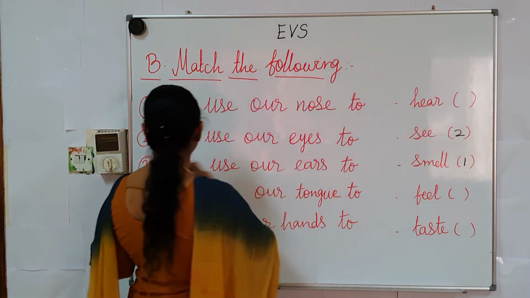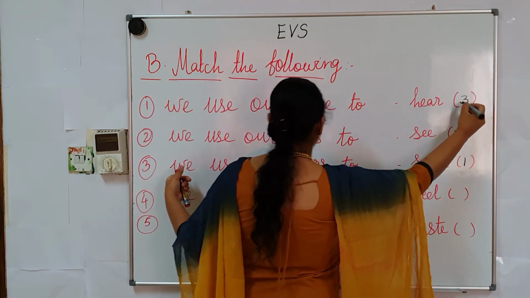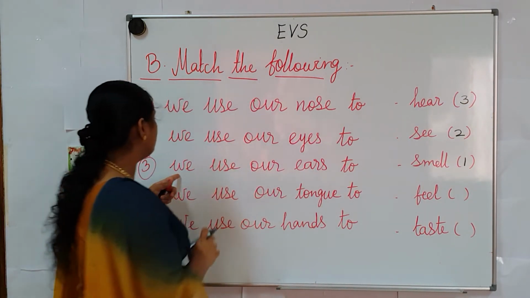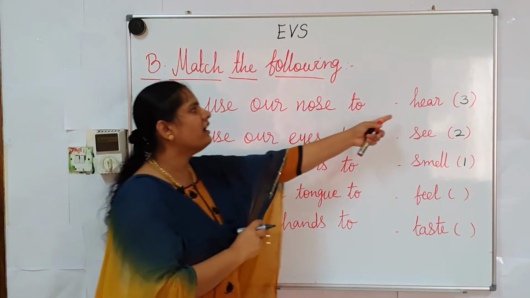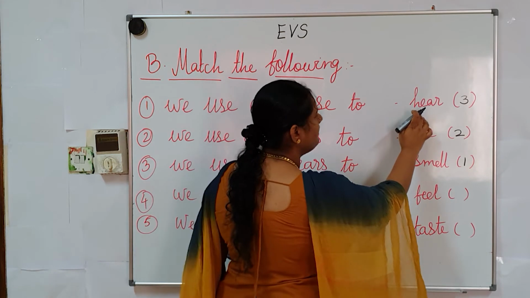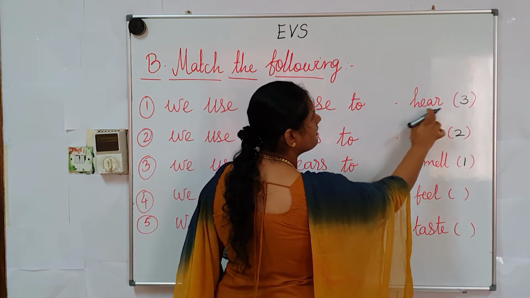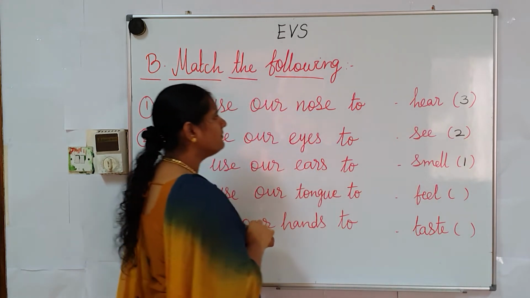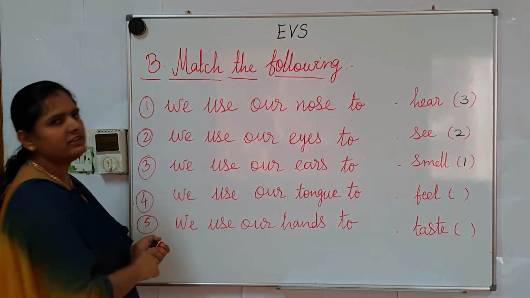So we have to write question number 3. We use our ears to hear. Hear spelling: H-E-A-R. Hear. Write number 3. This is the answer for third question.